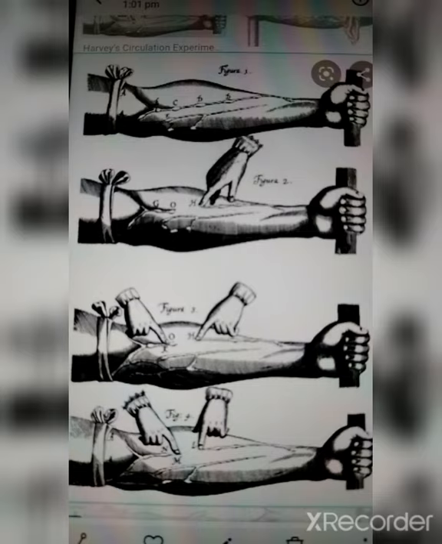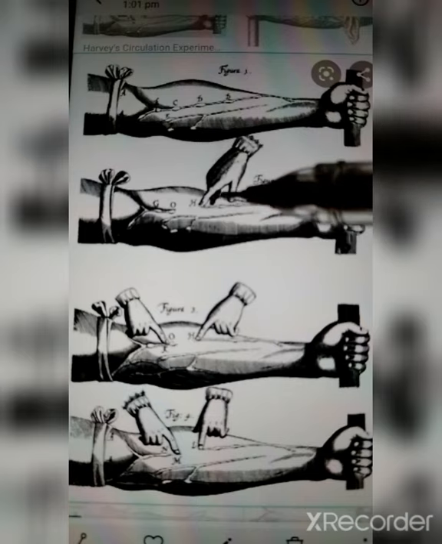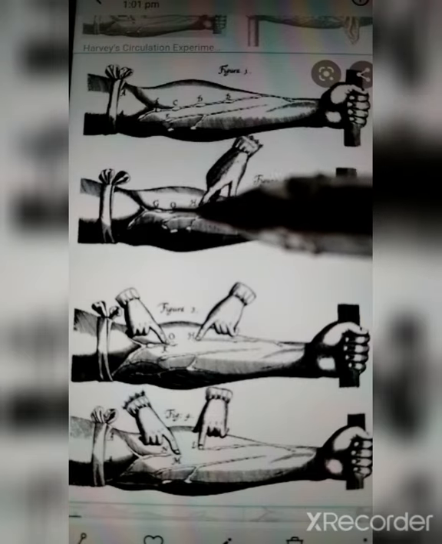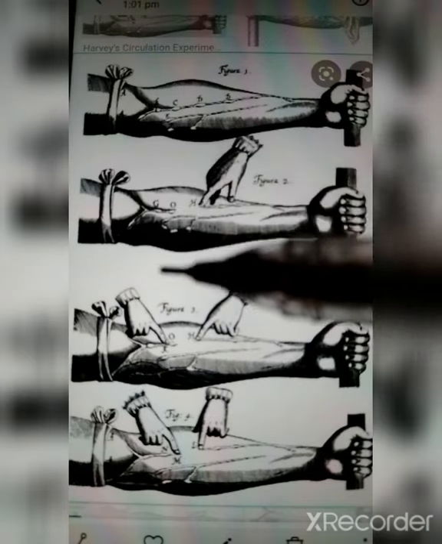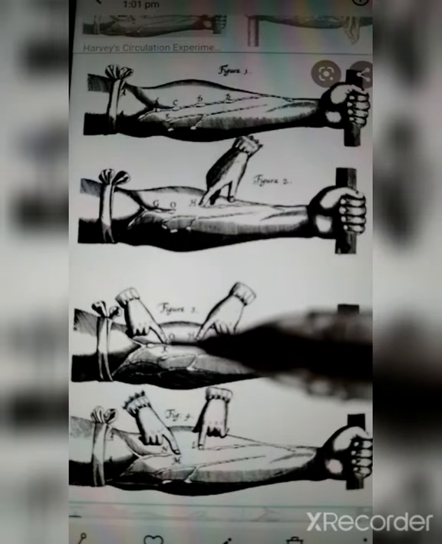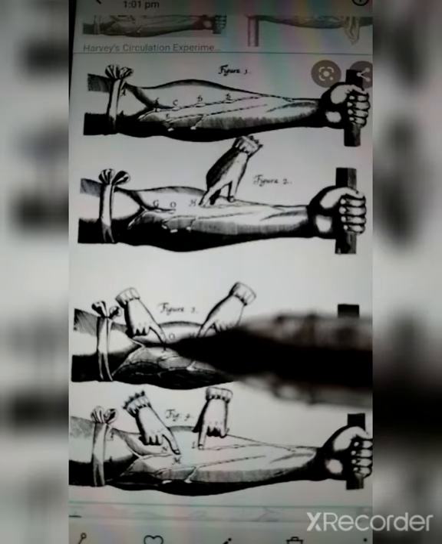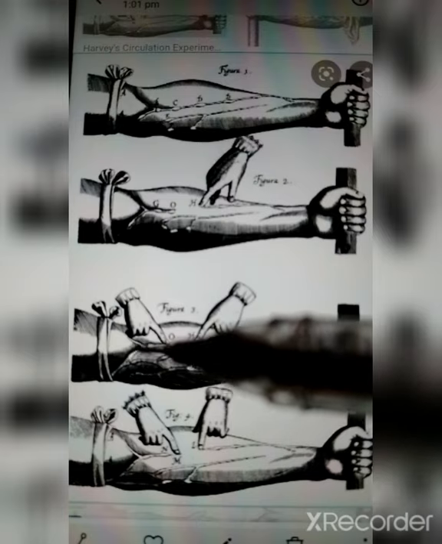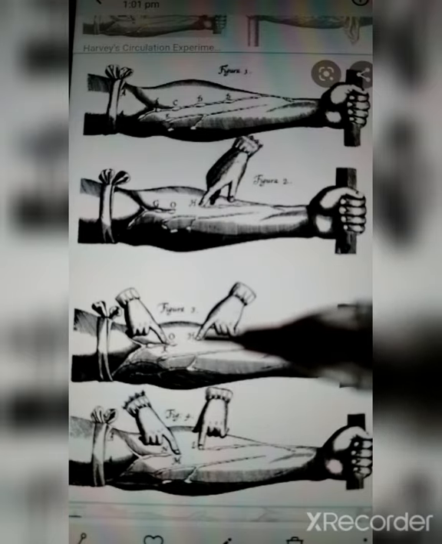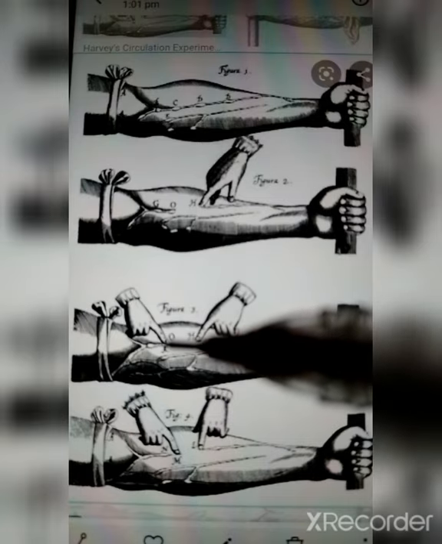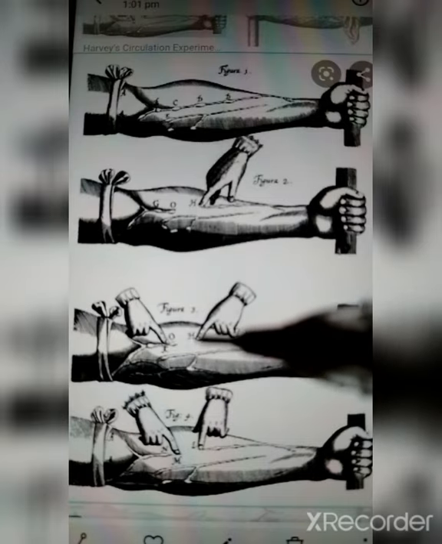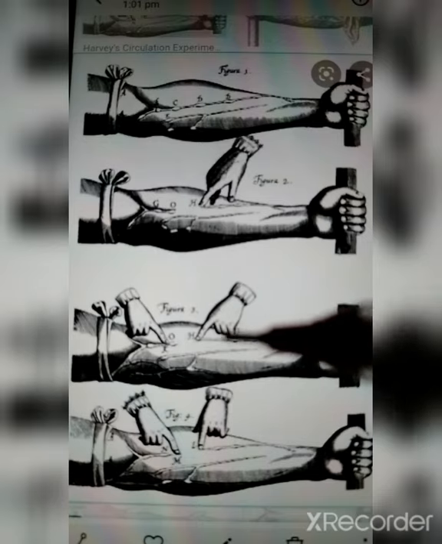So the bulge is happening here. But with the help of the artery, the heart supplies the blood to the entire body, right? So if we close the artery, the bulge happens towards the heart, right? This is the closing of the vein, and this is the closing of the artery. When we close the vein, the bulge happens far from the heart, which means this part of the vein will have the bulge.